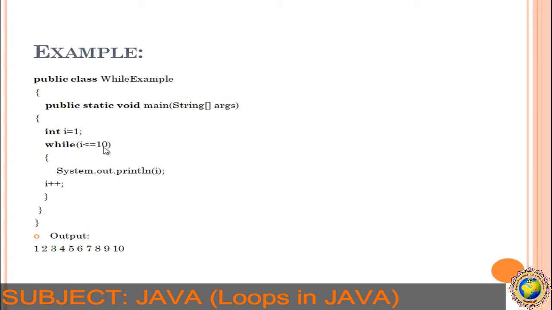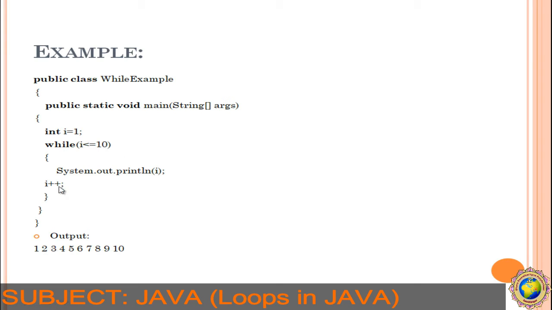So 1 is less than 10, yes, condition true, so print 1. Increment operator, 1 plus 1, 2. Now 2 is less than or equal to 10, yes, condition is true. So System.out.println(i), 2 will be printed. Next, increment operator, the value of i becomes 3, 3 less than or equal to 10, yes, condition true, so 3 will be printed.